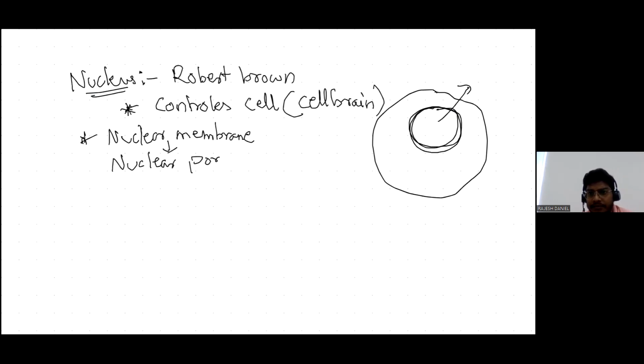Inside the nucleus there is a small dot-like structure known as the nucleolus, and you have thread-like structures known as chromatin threads.